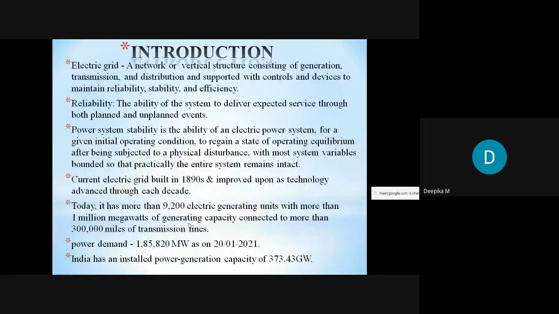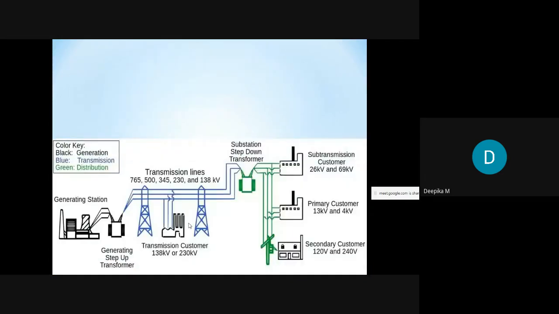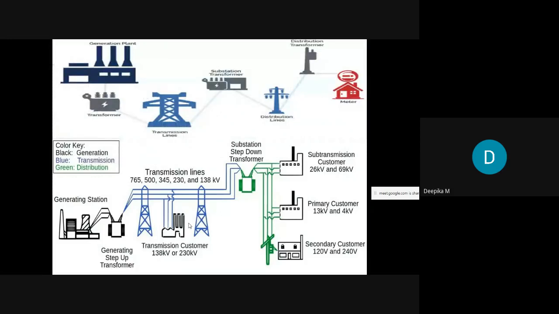India has an installed power generation capacity of 373.43 gigawatt. And here you can observe the vertical structure of an electrical grid. We have a generation power plant over here. Let's say we have a thermal power plant. From the thermal power plant, we are going to generate the power at a suitable voltage. Let's say we generate at 11 kilovolt, and this